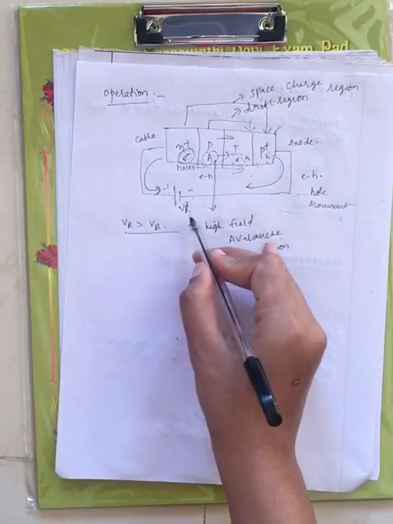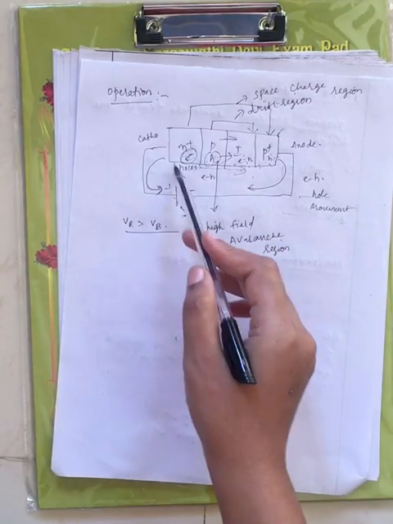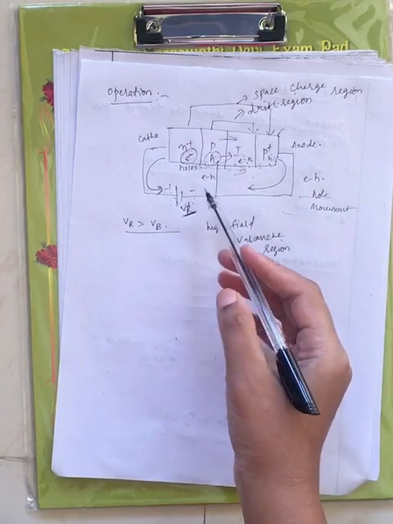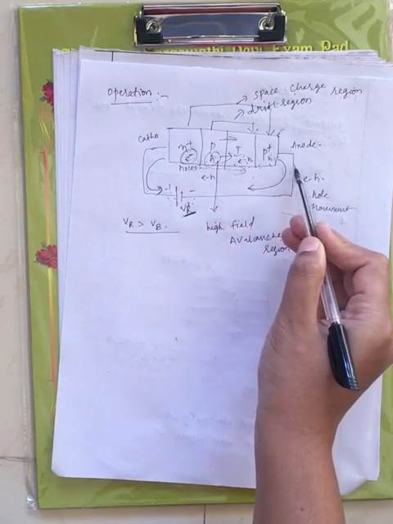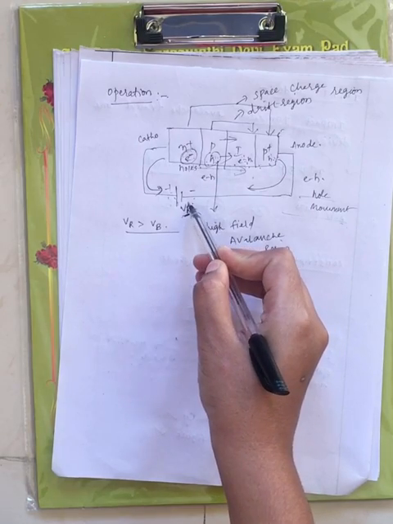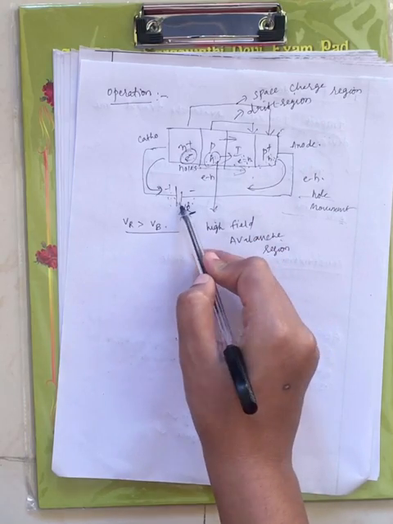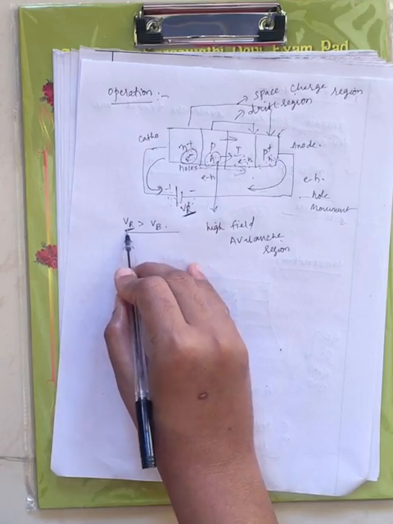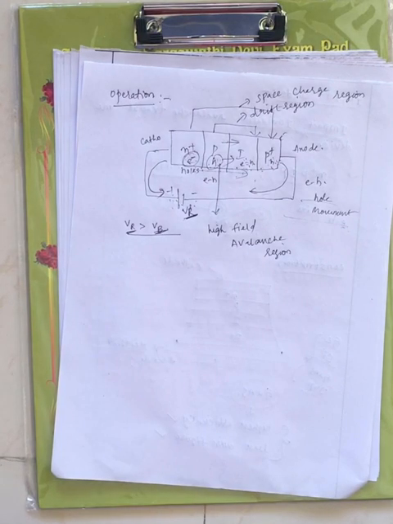The voltage under reverse bias is represented by VR. When the cathode is connected to the positive terminal of the battery and the anode to the negative terminal, electrons get attracted towards the positive and holes get attracted towards the negative. Now if I increase the reverse bias voltage greater than the breakdown voltage of the impact diode, where VB indicates the breakdown voltage,